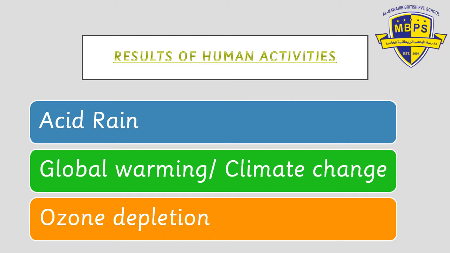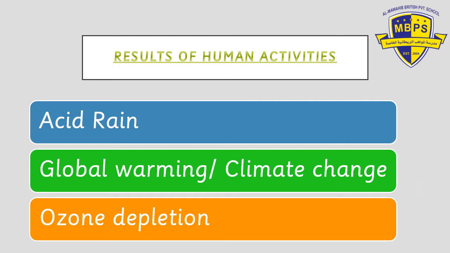And last but not the least, the topic that we had yesterday, is ozone depletion. Because of using chemicals and equipment which produce chlorofluorocarbons, CFCs, the ozone layer is getting thin. It's forming a hole on the top of Antarctica. It's there even in the Arctic region. 5 days ago, they came to know that some of the Arctic in the North Pole part is also having thinning of the ozone. A small so-called hole is still forming there.